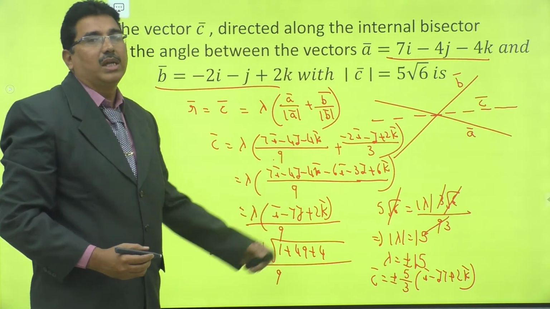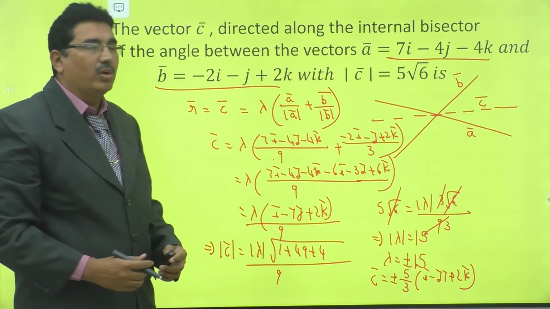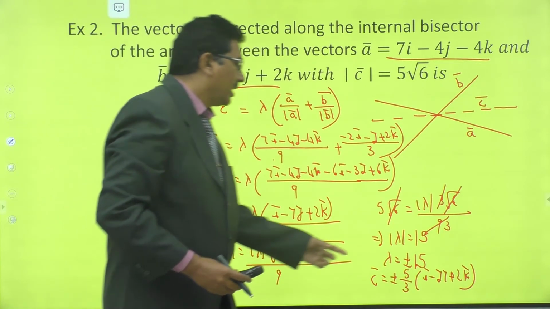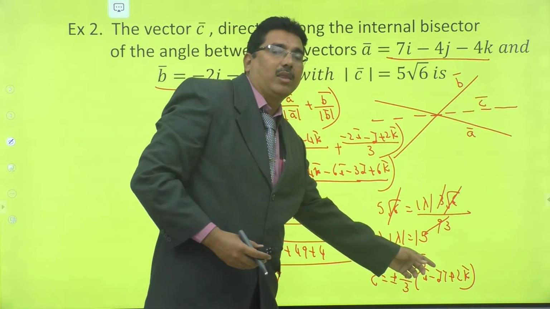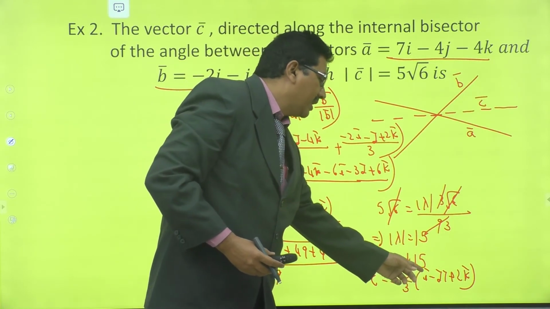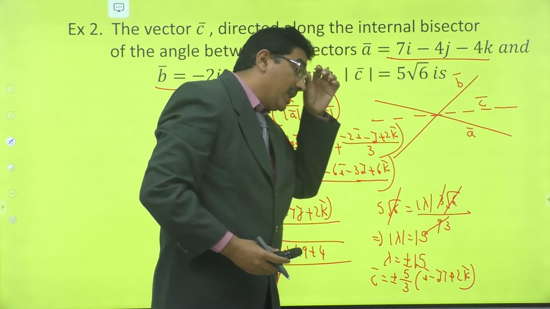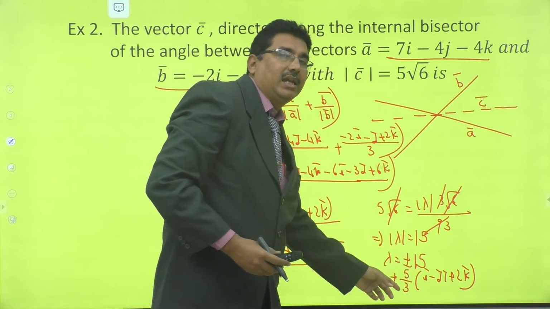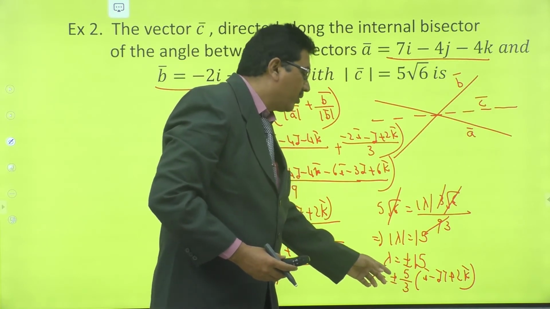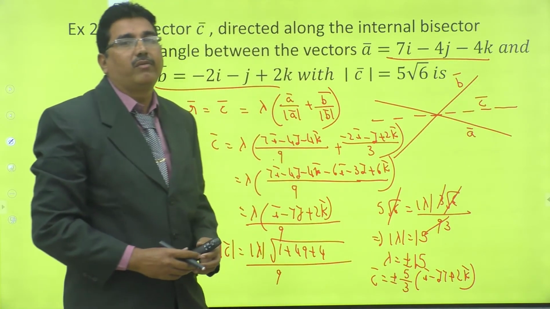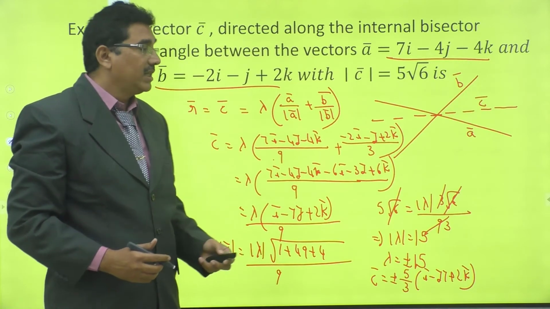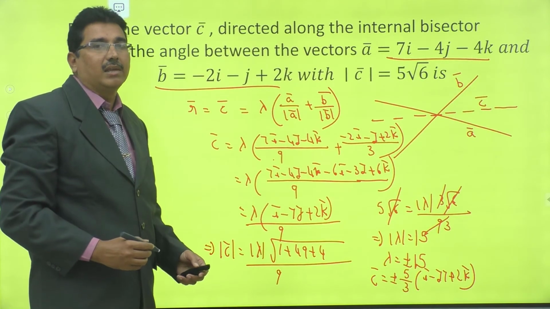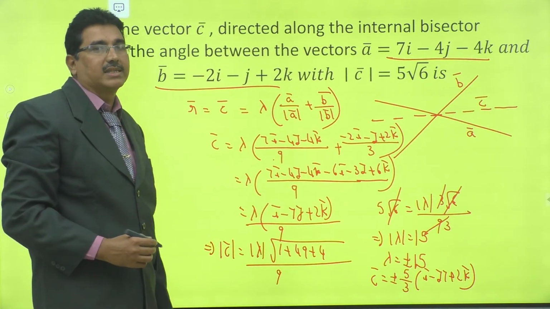Now verify the magnitude of C bar. The magnitude of this one is root 54, that is 3 root 6. So here 3 gets cancelled, and that is equal to plus or minus 5 root 6. So this is the problem based on angular bisectors of vectors.